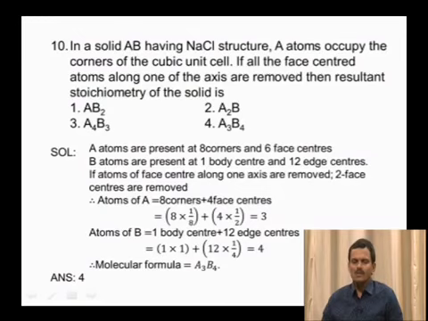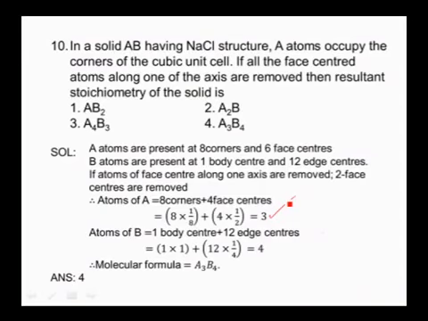And now in this we have eliminated the particles along one of the axes. Means we have eliminated 2 face center particles. Along one axis 2 face centers are present. So we have eliminated 2 face centers. Then remaining face centers are only 4. So A particles are present at 8 corners and 4 face centers. So its contribution, if you calculate 8 into corner contribution 1 by 8 plus 4 into face center contribution 1 by 2, total will be 3 atoms of A present in the unit cell.